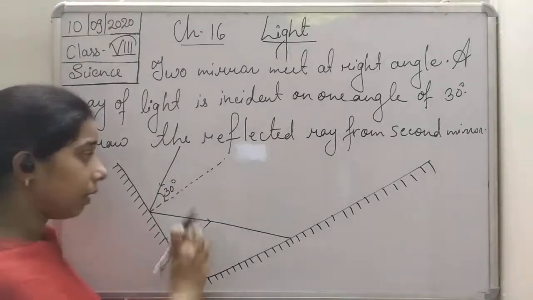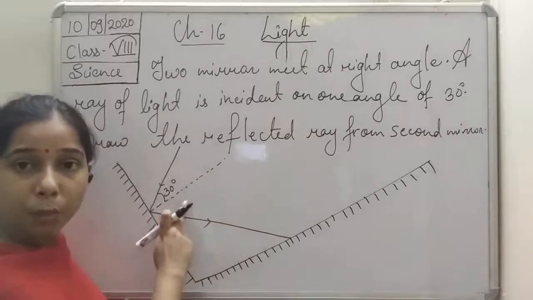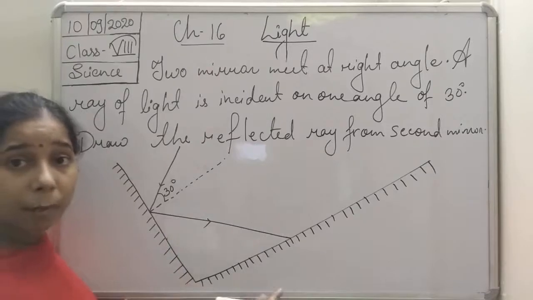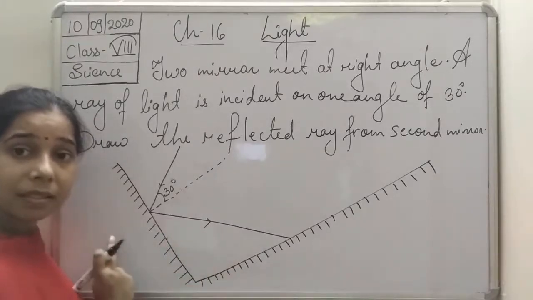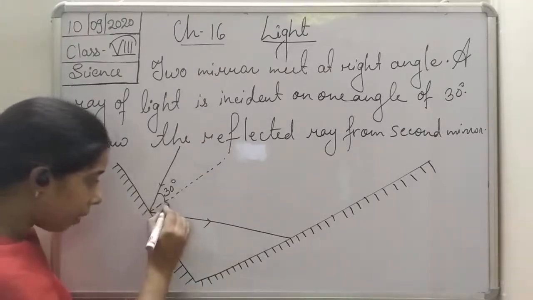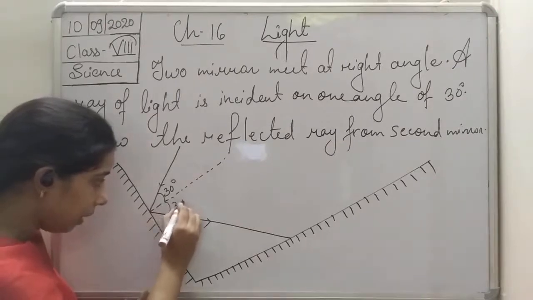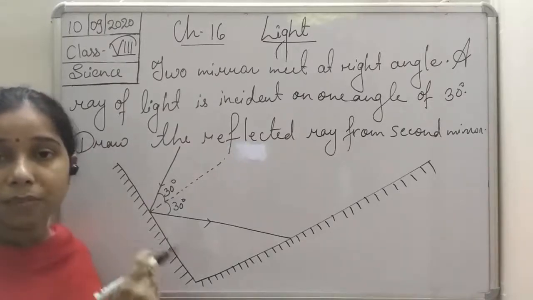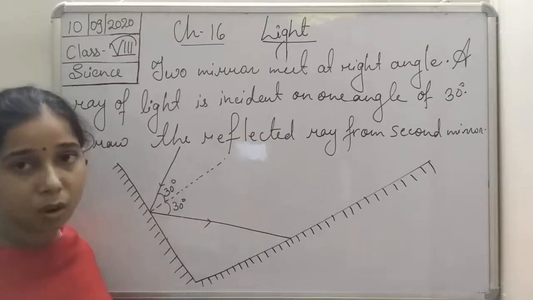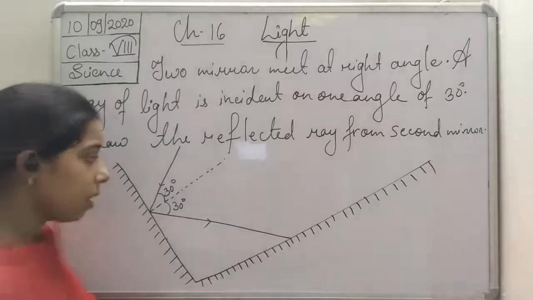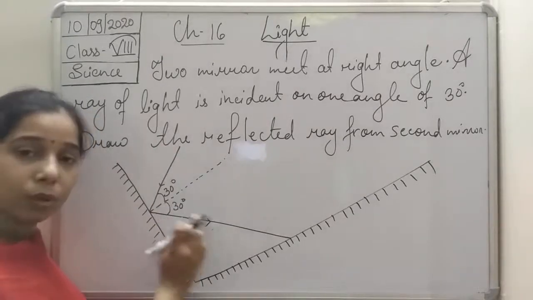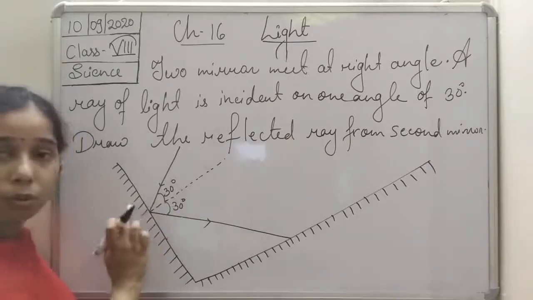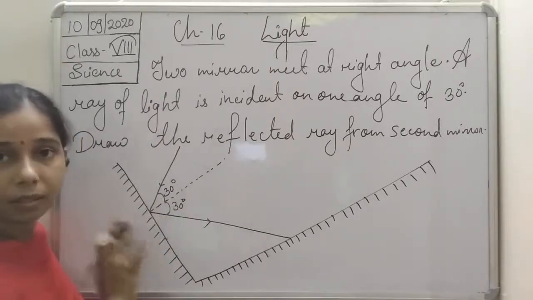The angle between the normal and the reflected ray at the same mirror will also be 30 degrees. They are following the first law of reflection, which states that the angle of incidence equals the angle of reflection. So if it is 30 degrees here, the angle of reflection will also be 30 degrees.